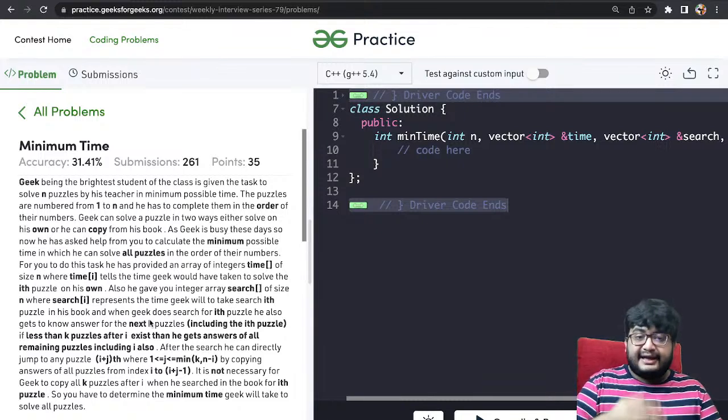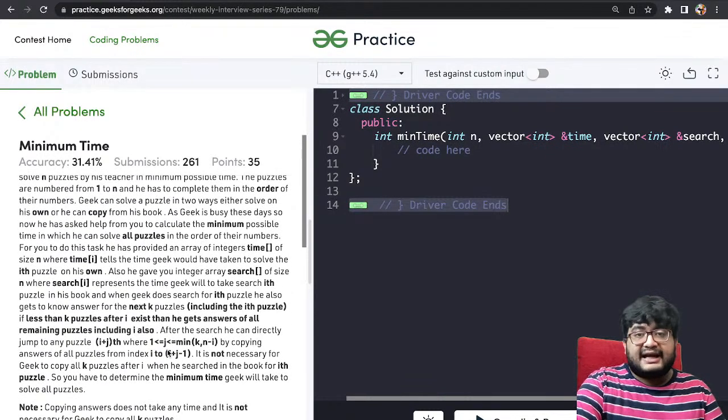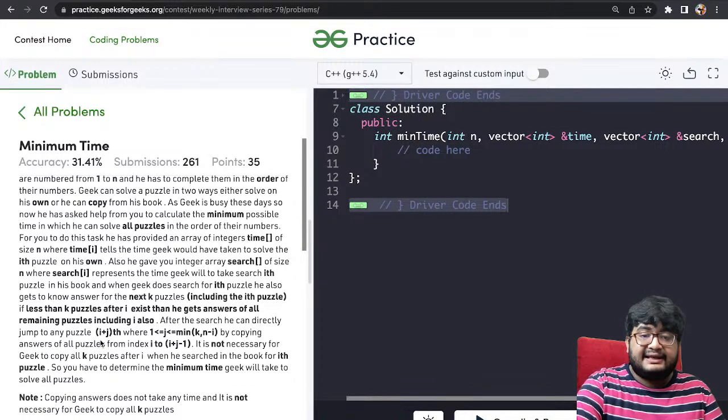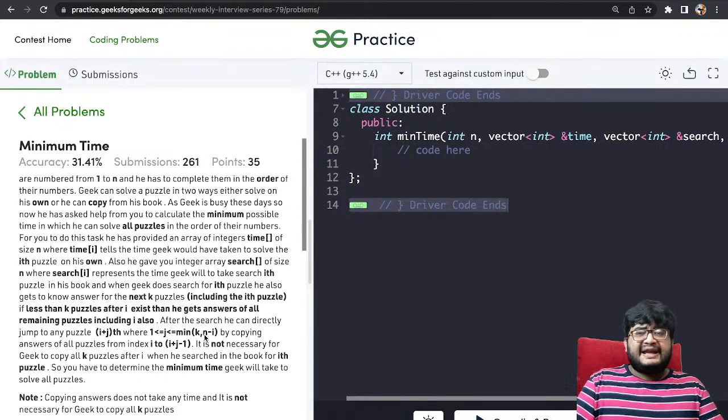So up to i plus k, or if i plus k is greater than n, then up to n, the last elements. So he knows the answer for them. What you have to tell is, he can directly jump to any puzzle i plus j, where j is up to min of k and n minus i. So basically he can jump by up to k steps.